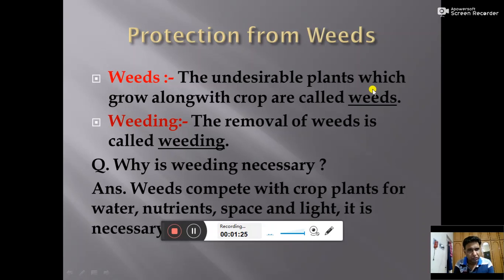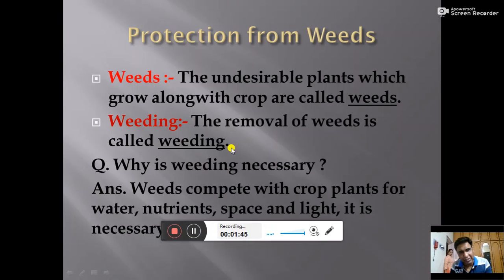So what should we do with these weeds? Actually, we have to remove these weeds. So weeding is the process of removal of weeds. If somebody asks you what do you mean by weeding, you can answer simply: the removal of weeds is called weeding.